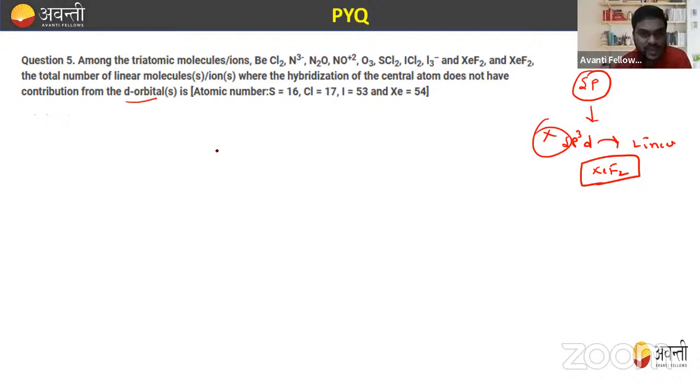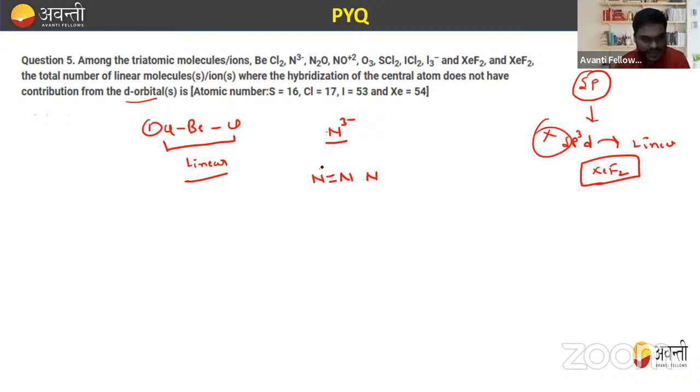We know that for sp, one is BeCl2, which is very important. BeCl2 shows linear shape. On the same basis, the next is N3 negative. How will you draw the structure of N3 negative? This is nothing but N, N, and N with bonds between them. The two terminal ones have a negative charge and the central one becomes positive. So this is N3 negative.